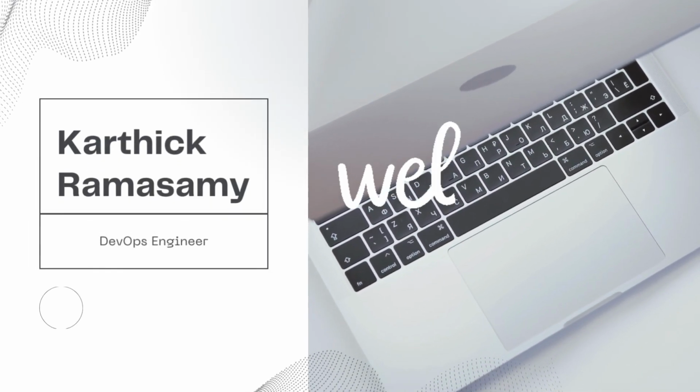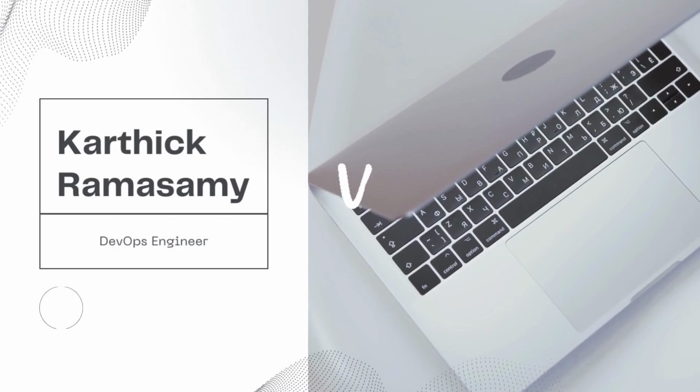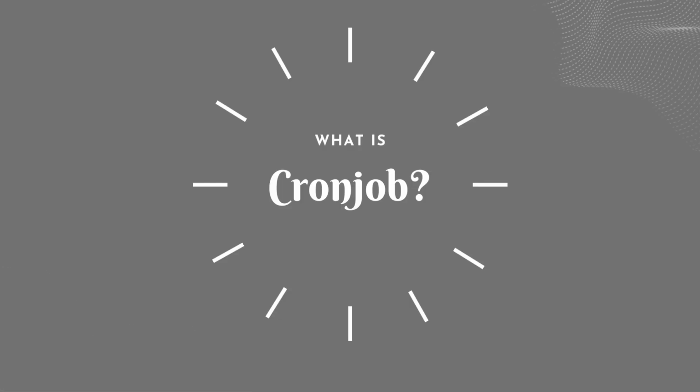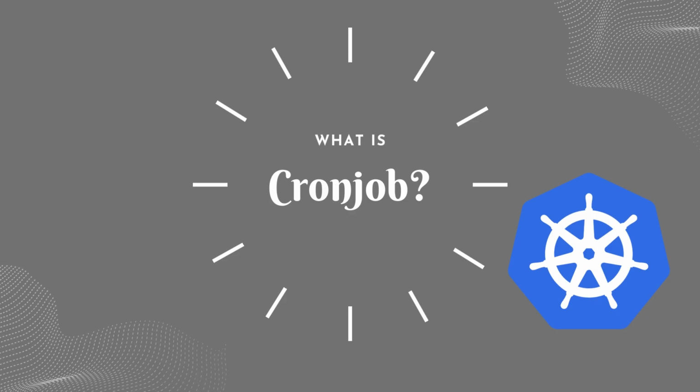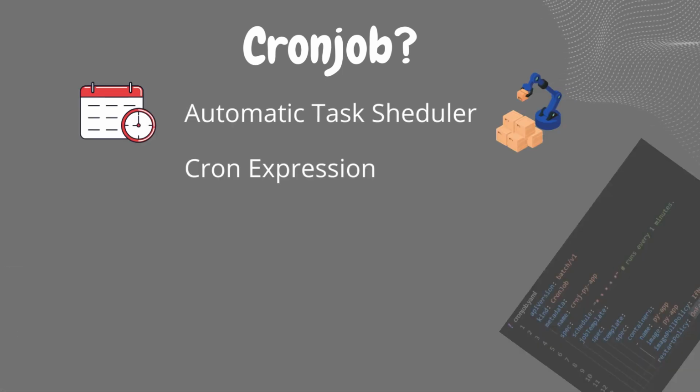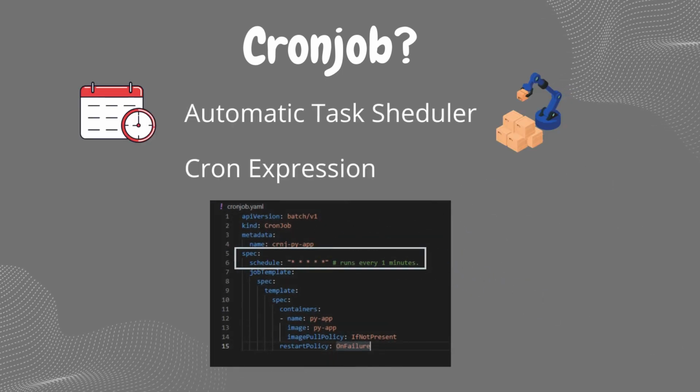I'm Karthik here. In this session, I'm going to show you what is Cronjob and how this Cronjob can be executed in the Kubernetes cluster environment. Okay, let's start with what is Cronjob. Cronjob is basically a task scheduler. It helps you to automate the execution of your tasks at a certain time interval. You can specify this time interval using the cron expressions. It is basically a Linux-based command.